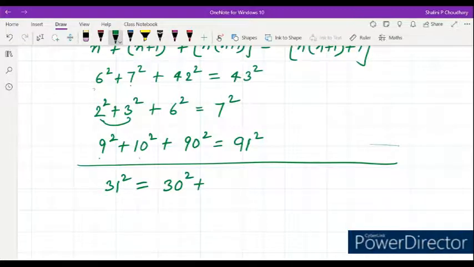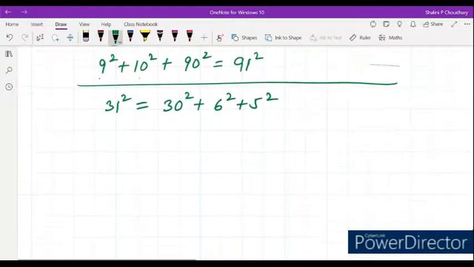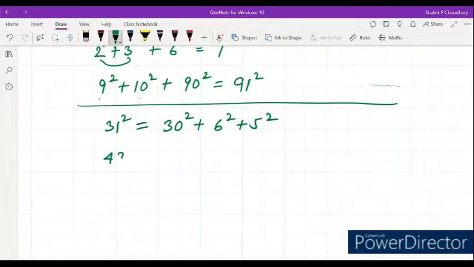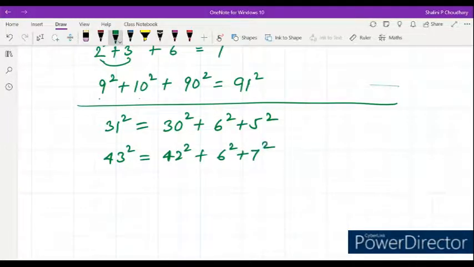The number which is the product of two consecutive numbers, it is applicable for that number only. So 6 square plus 5 square. So 43 square is equal to 42 square plus 6 square plus 7 square, right? So this is the trick for converting a number like this.